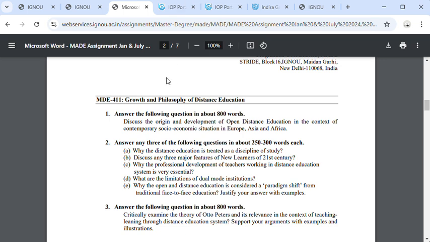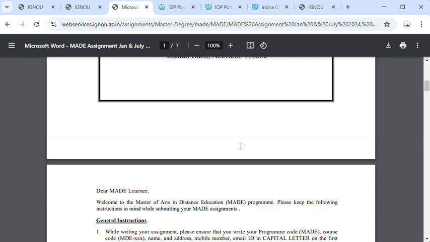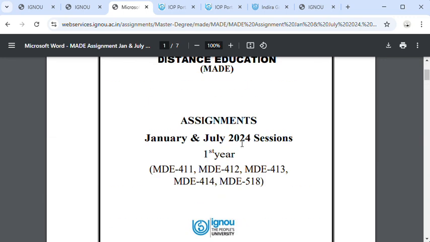If you write the assignments with clear views and clear writing, you will get good marks. The assignment carries 30% weightage of the final grade sheet and theory papers carry 70% weightage in your grade card. A total of 100% marking will be provided by IGNOU in the results. You can check your results after submission of the assignments, approximately in the August month.